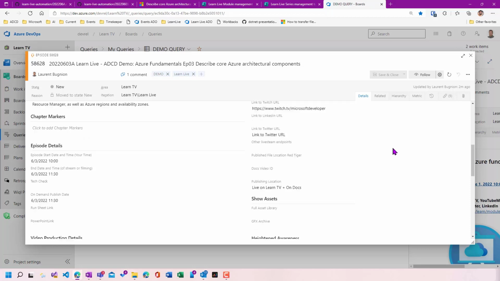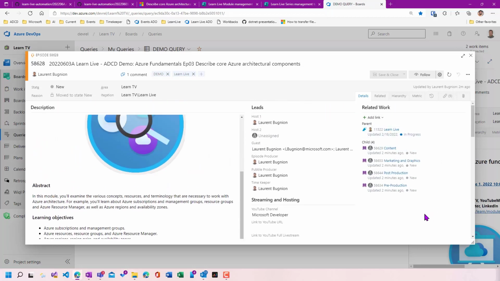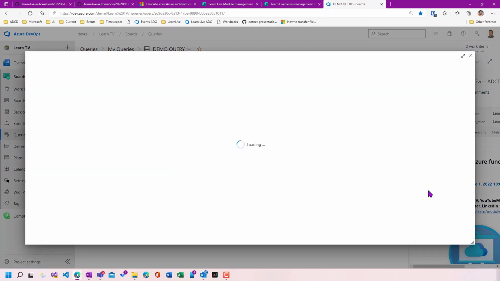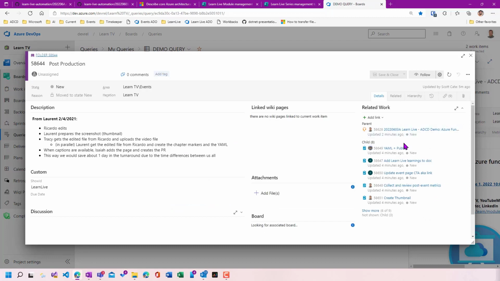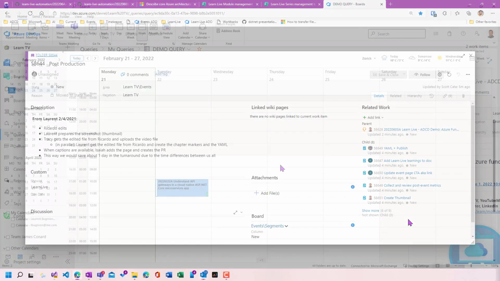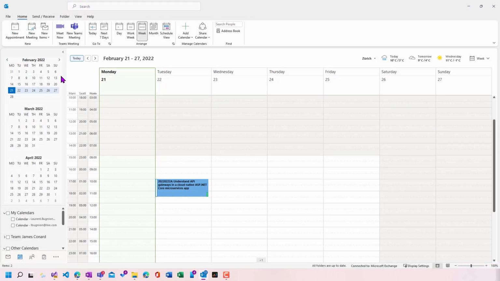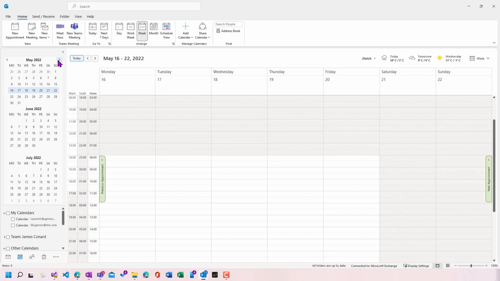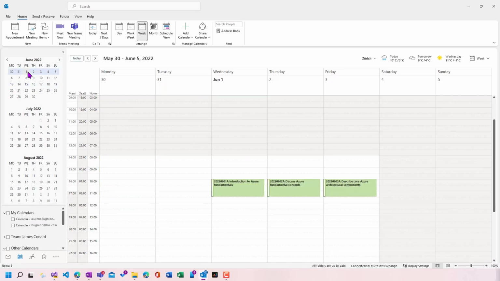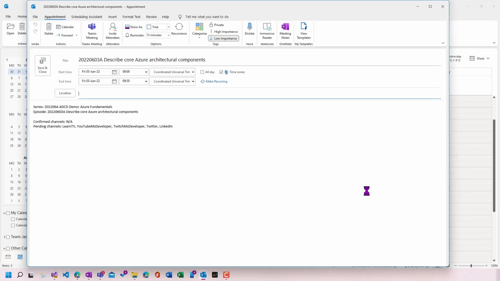We can also see that the child items have been generated. For example, information about the post-production, pre-production, gathering the content, etc. And this really allows us to keep good track. We also generate a calendar entry in a special calendar, which is a shared calendar with the team. And this way, we have a clear overview of when we have some sessions going on, so that if we have overlapping sessions, we don't get a conflict, etc.